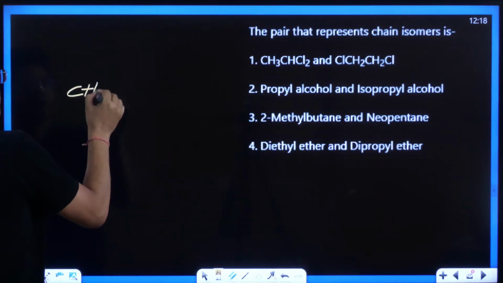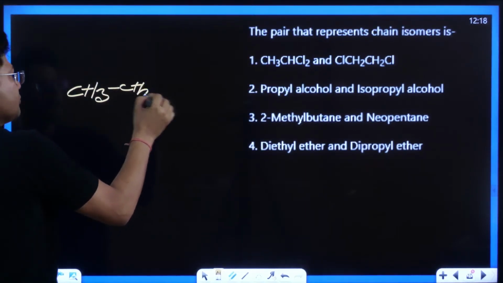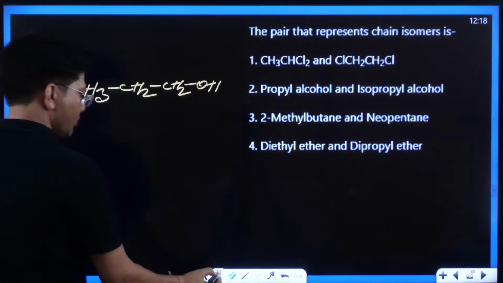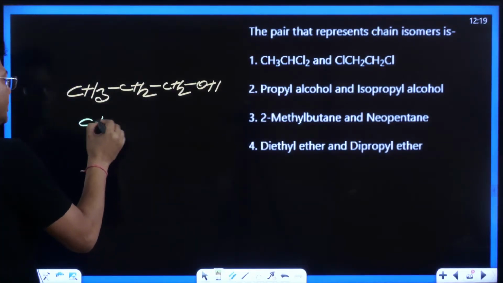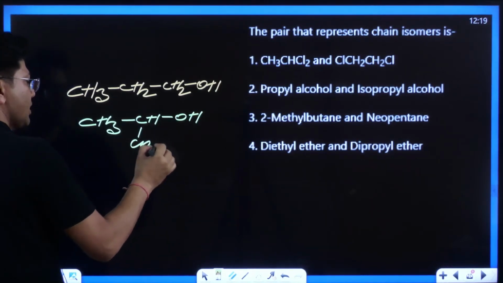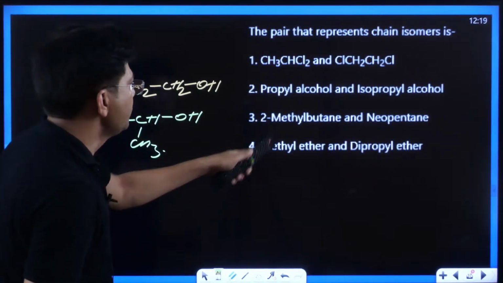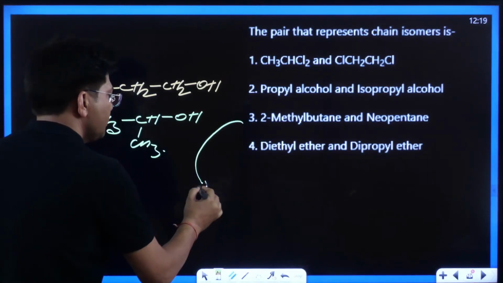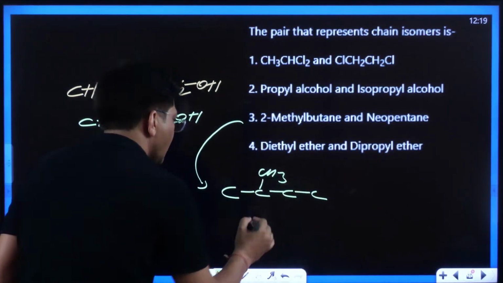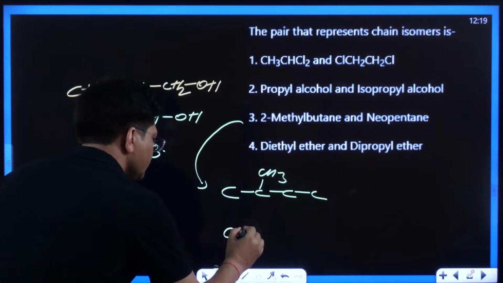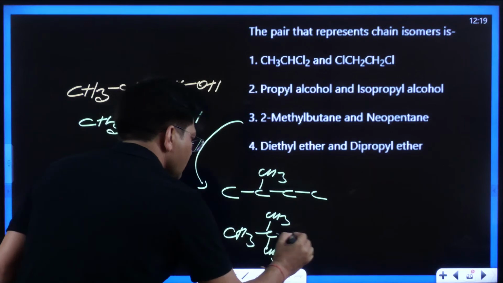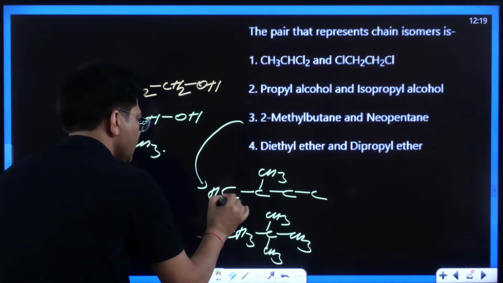This is propyl alcohol, CH3CH2CH2OH, and this is isopropyl alcohol, CH3CHOHCH3. Then 2-methylbutane and neopentane. 2-methylbutane, 1, 2, 3, 4, and neopentane, with CH3 groups around the central carbon.